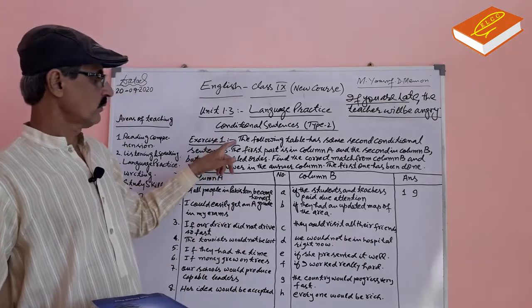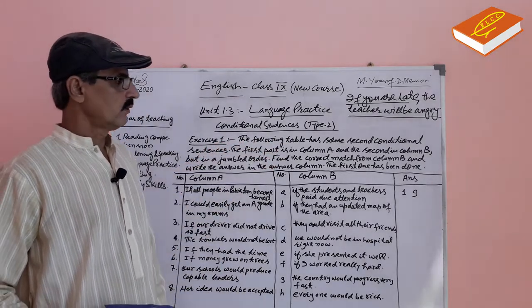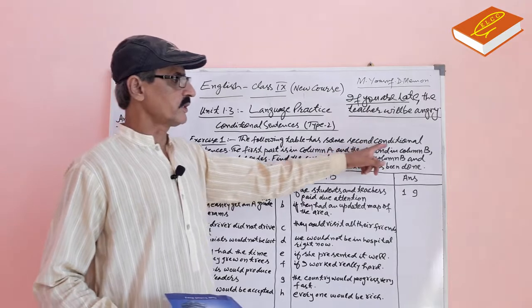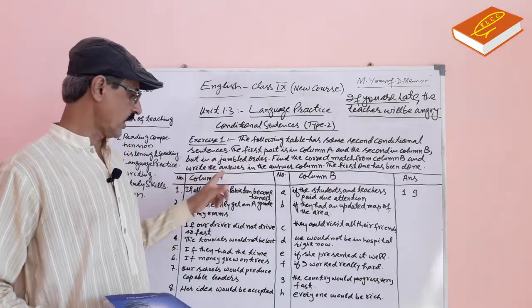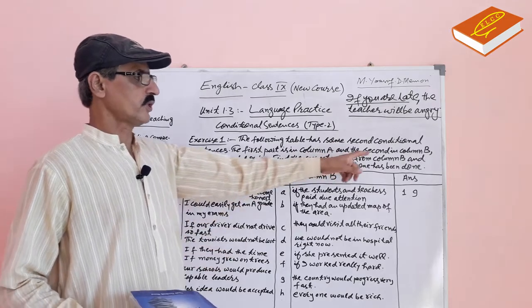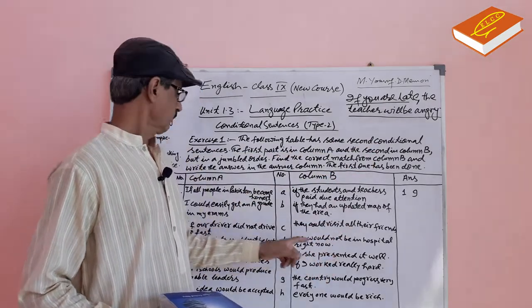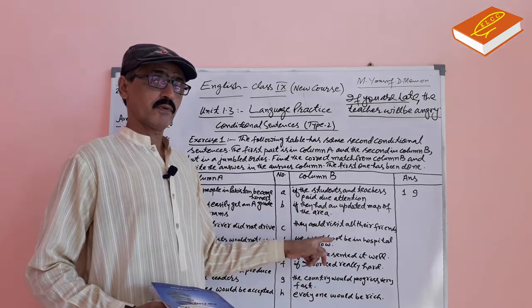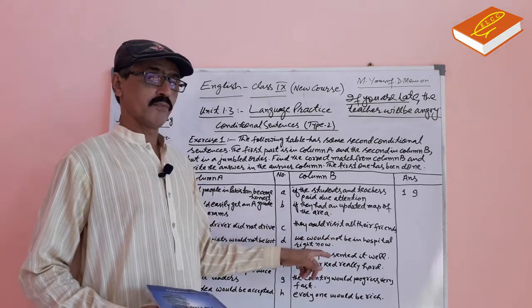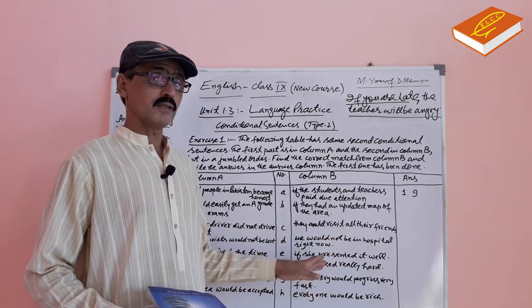Exercise number 1. The following table has some conditional sentences. The first part is in column A and the second in column B, but in jumbled order. In column B, the sentences are in jumbled order.